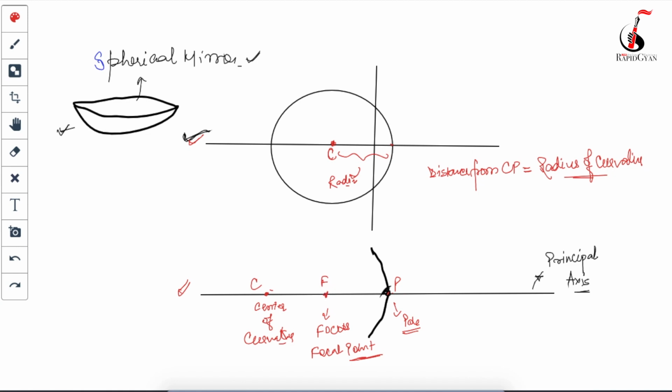Now the distance from F to P is called the focal length. Focal length, correct?